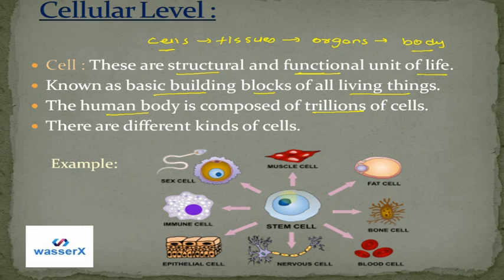First is the stem cell. I'm just talking about the human body here. A stem cell is a cell from which all types of cells are formed. Then let's talk about muscle cells, which are present in our muscles, fat cells, then bone cells, which are present in bone, blood cells, which are present in blood, nerve cells, which are present in our brain and connect our whole body, epithelial cells, which are present in our skin, immune cells, which give us immunity, and then our sex cells, which are the gamete cells, right? So these are the organization at cellular level.